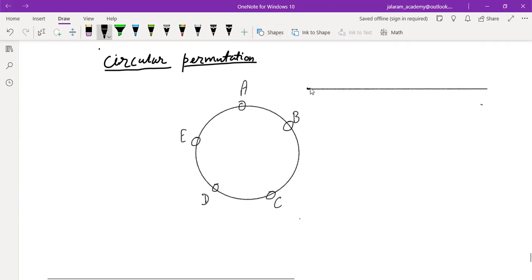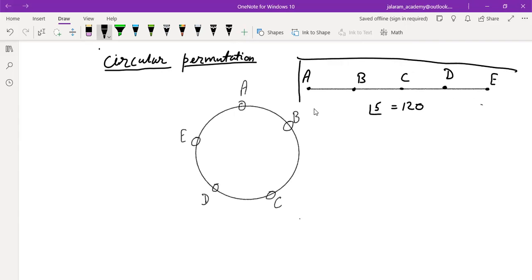Can you tell the number of ways by which these 5 objects can be arranged along a line? Will it not be factorial 5? The number of ways of arranging 5 objects in 5 places is 5P5, that is factorial 5.